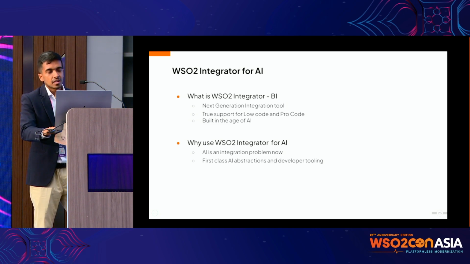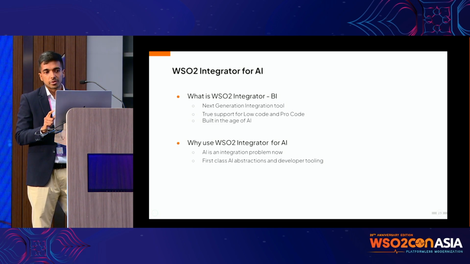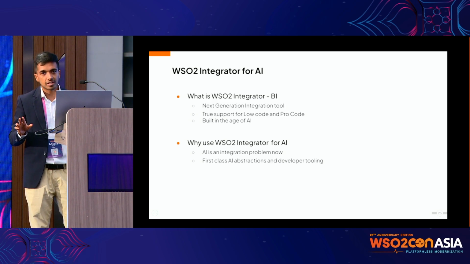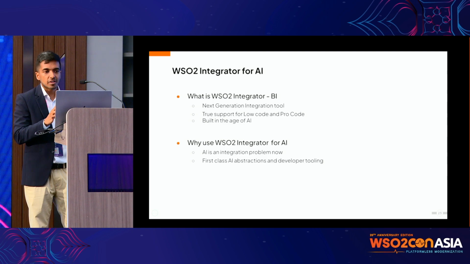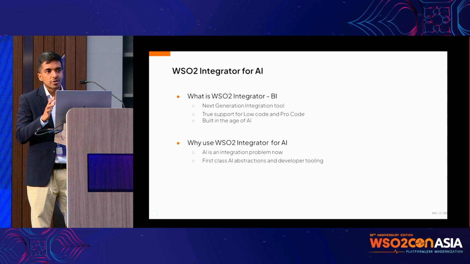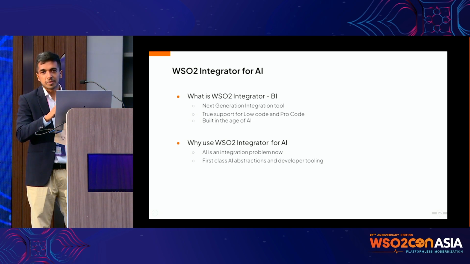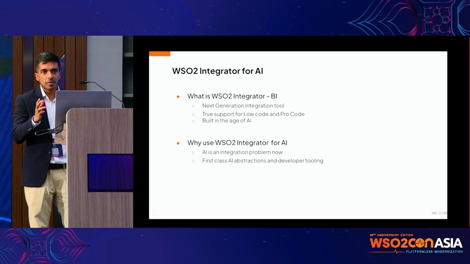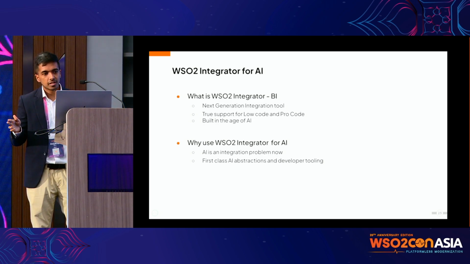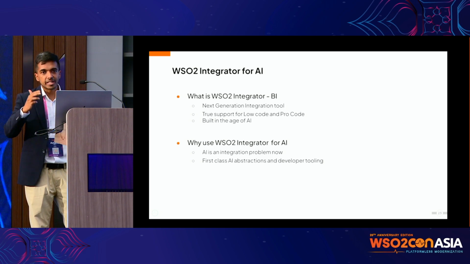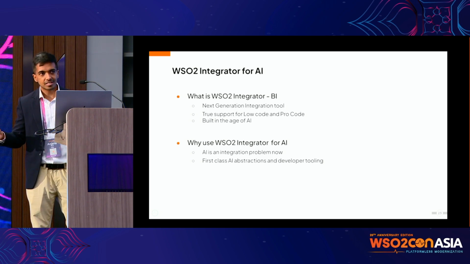One more important thing is this is a product which is built in the age of AI, right? For a product that is releasing right now, we have two aspects. Even in our company strategy, we have code for AI and AI for code. What I mean by that is, as I think Malit mentioned, you can develop integrations using natural language, right?